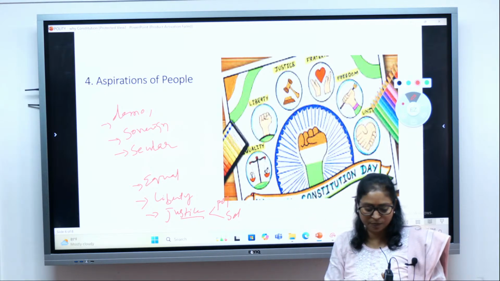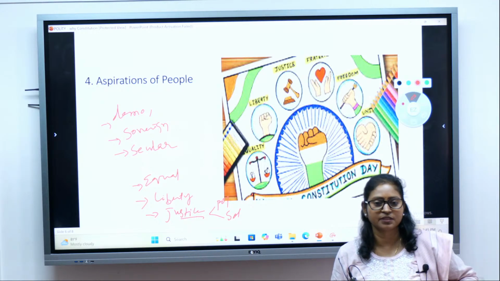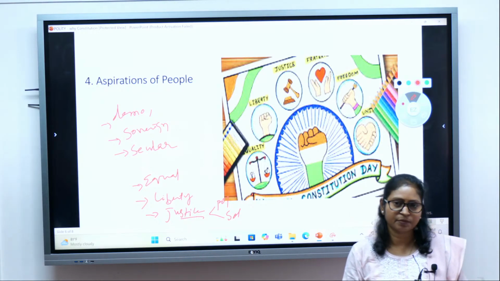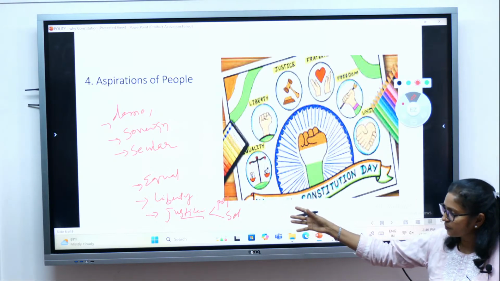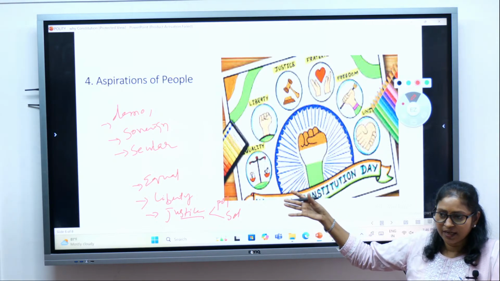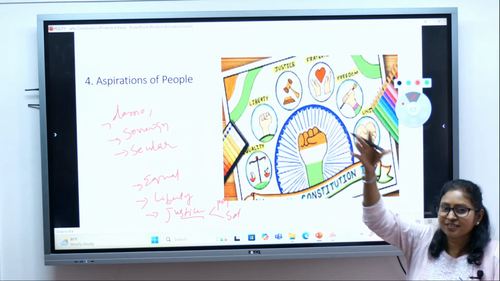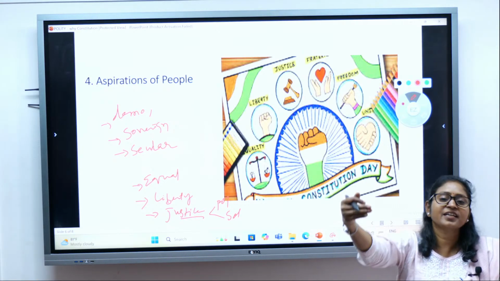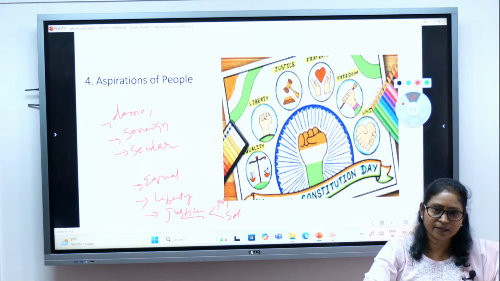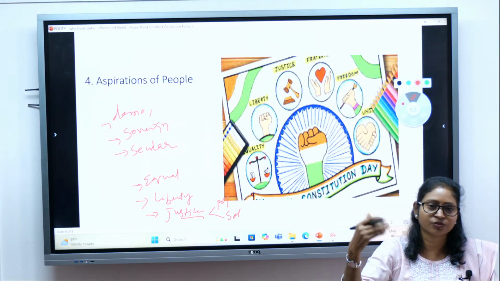So these are the aspirations contained in your preamble and also in your fundamental rights as well as directive principles of state policy. Since they are mentioned in the Constitution, it casts an obligation on the part of the government to create such a society, right?